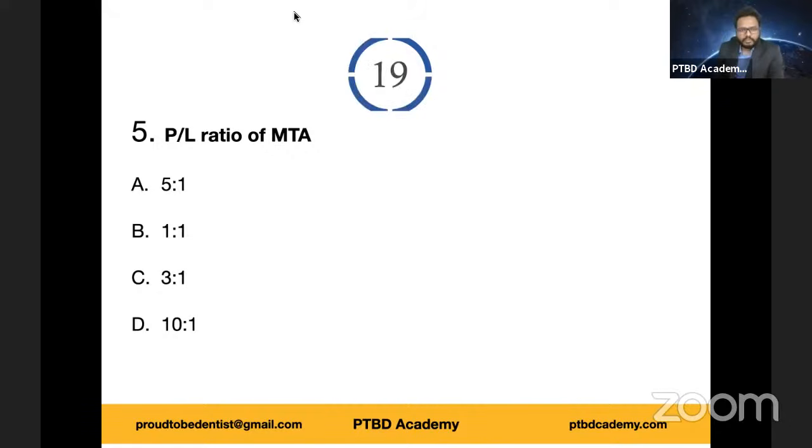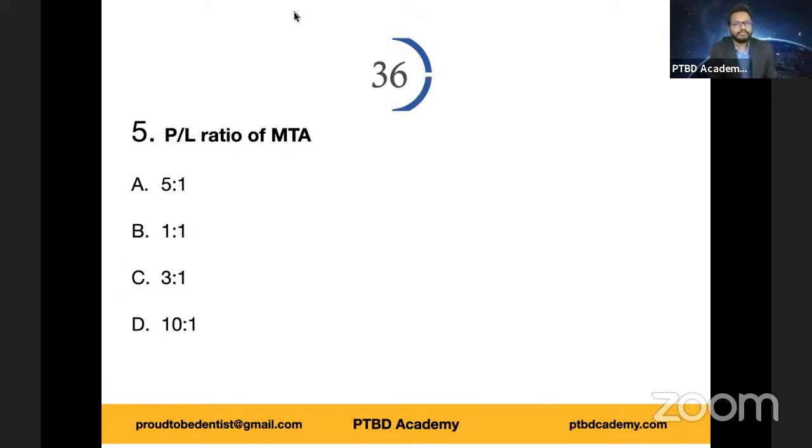Yeah. So what's the powder liquid ratio of MTA? It's good that you're trying to answer this question. You answered this question, some of you, in less than 10 seconds, which is commendable. So those questions which you can answer fast, you should definitely do it, because not every question takes 45 seconds.